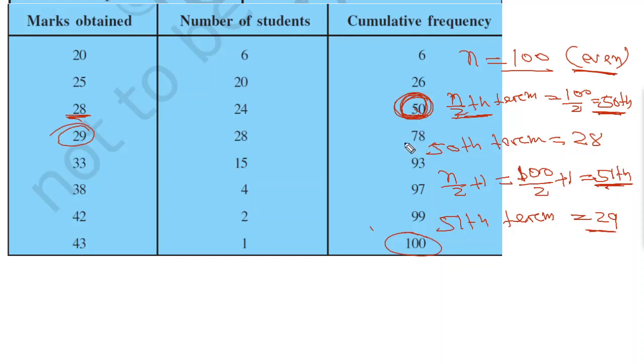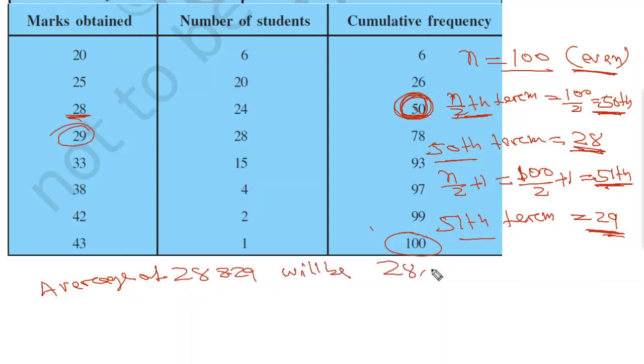Okay. So we have found the 51st term, that is 29, and the 50th term is 28. Now we have to find the average of this 28 and 29. 28 and 29 will be 28 plus 29 by 2, which will be equal to 28.5. So this will be the median. Okay. So this is it.